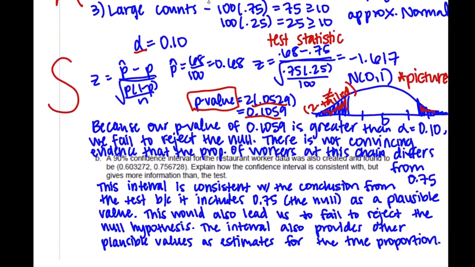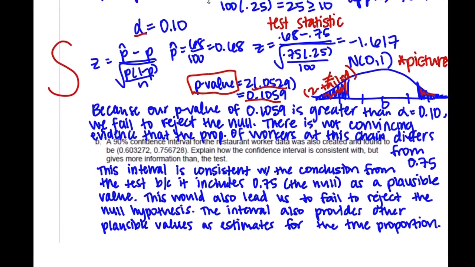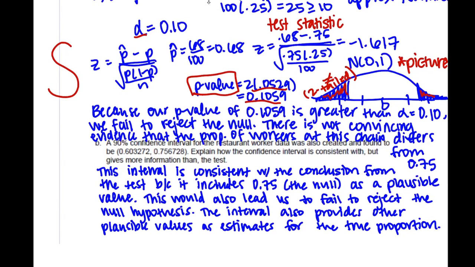And then if you look at the last one, this isn't part of the 4-step process, it's just a secondary question. We got an interval, and it's 0.6033 to 0.7567. And so that does include the null, which means another further evidence that we failed to reject it. I can't reject a value that my interval shows is plausible. And so this leads us to fail to reject. It confirms the same thing I got in there.